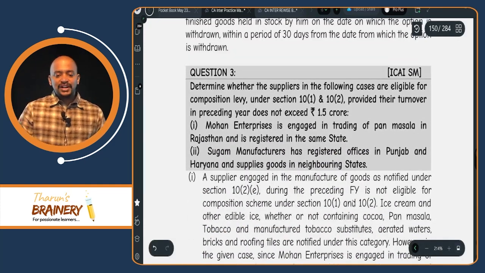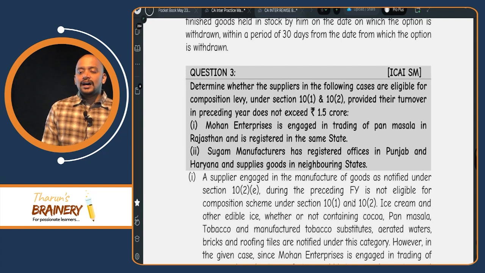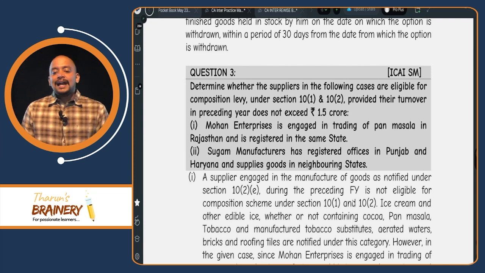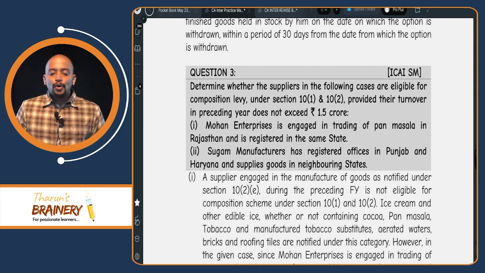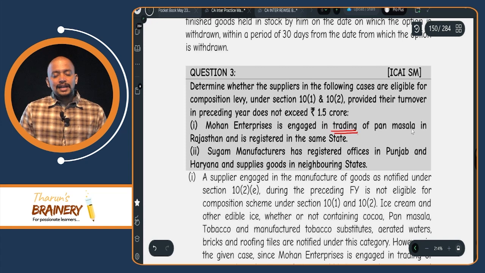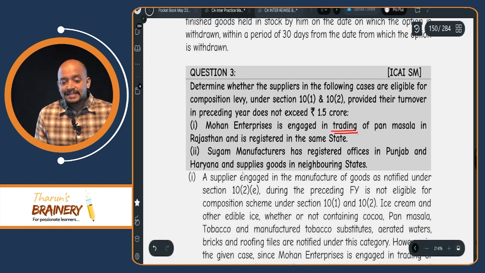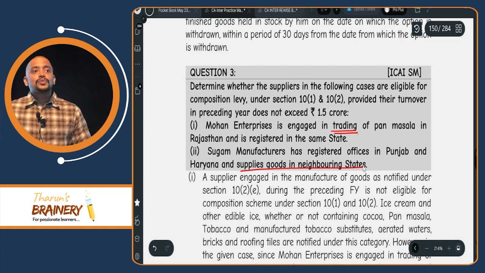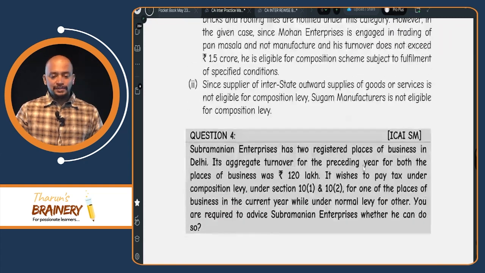Then next, question number 3. Determine whether the suppliers in the following cases are eligible for composition levy under section 10(1) and 10(2), provided their turnover in the preceding year does not exceed 1.5 crores. Mohan Enterprises is engaged in trading of pan masala. Trading. Eligible or not eligible? Eligible. Sugam Manufacturers has registered office in Punjab and Haryana and supplies goods in neighboring states. Means what? They are making interstate supply. Eligible or not eligible? Not eligible.